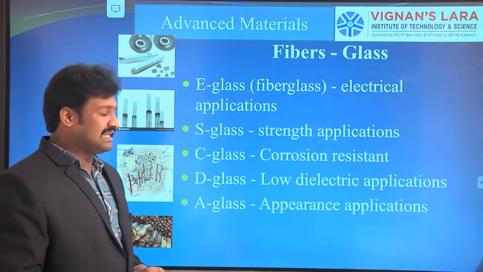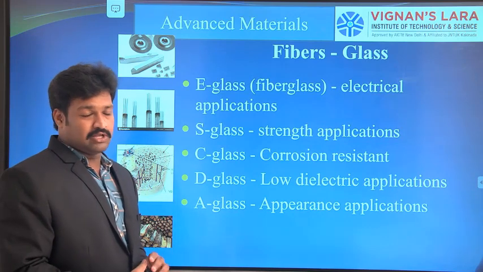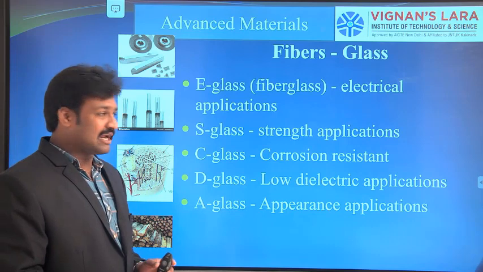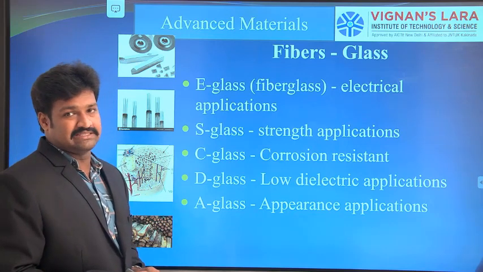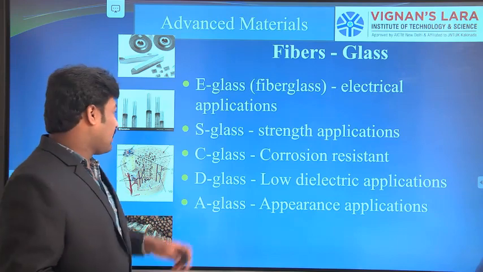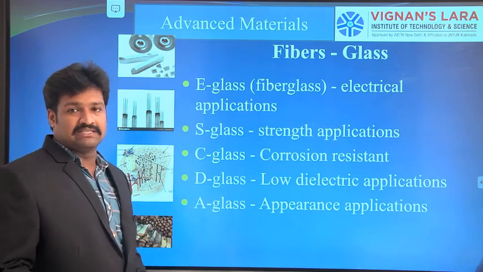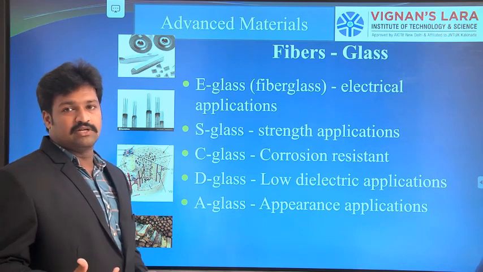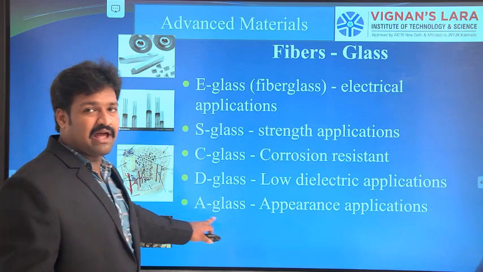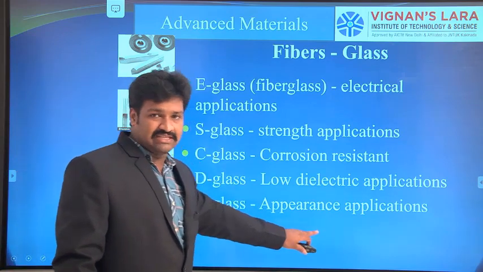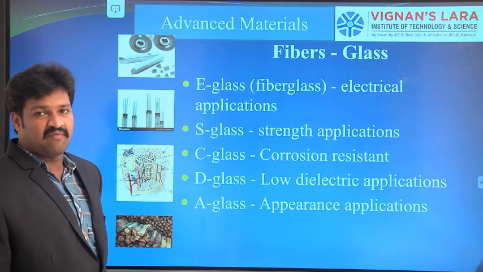Next one is D-glass, which is highly used in low dielectric applications. Next one, A-glass, which is used for appearance. A-glass fibers can be colorized to anything, depending upon the application, so various colors can be obtained in A-glass fibers.